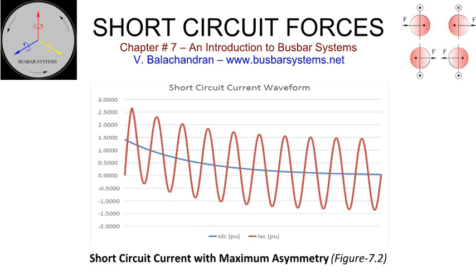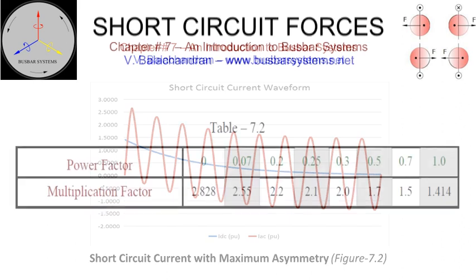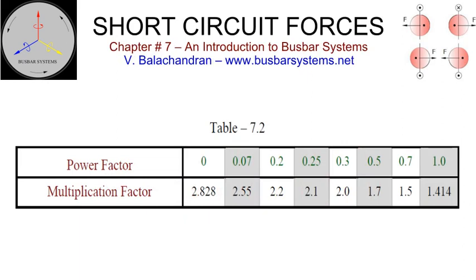This offset in the current wave can best be analyzed by superimposing symmetrical phase alternating current on a decaying direct current. The degree of asymmetry will depend upon the magnitude of the direct current. The peak value will depend upon the impedance and the power factor. The maximum peak will correspond to zero power factor reaching a theoretical maximum of 2.828 and the minimum at unity power factor at 1.414. The decay time from peak asymmetry to symmetry will depend upon the time constant dictated by the ratio of inductance to resistance, L/R, of the conductor.